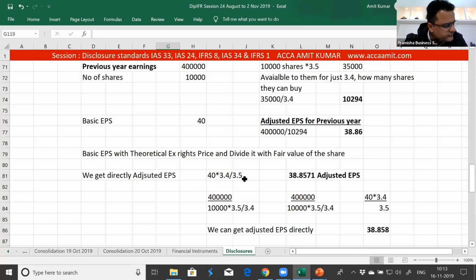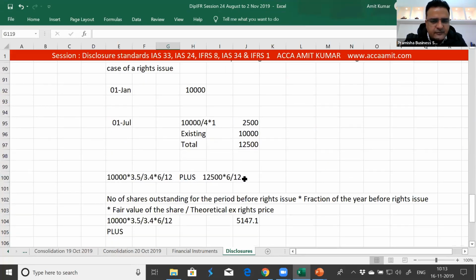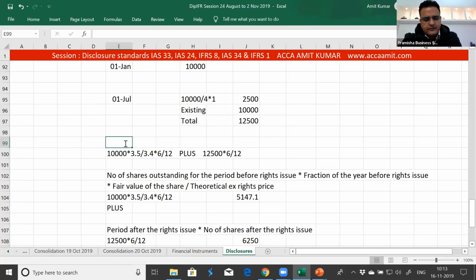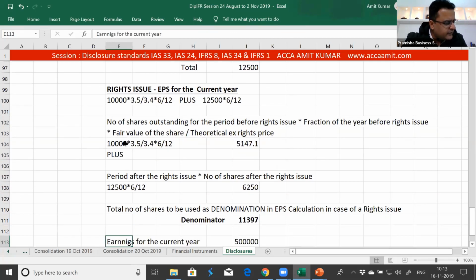Note 2, it says: to obtain the EPS for the current year. Just read it along with me.